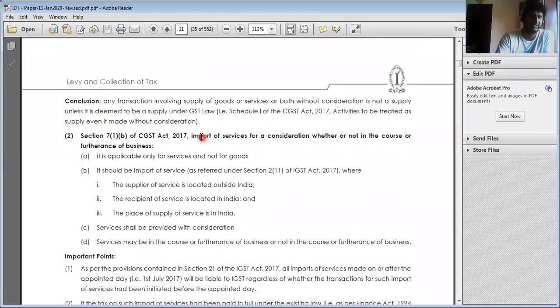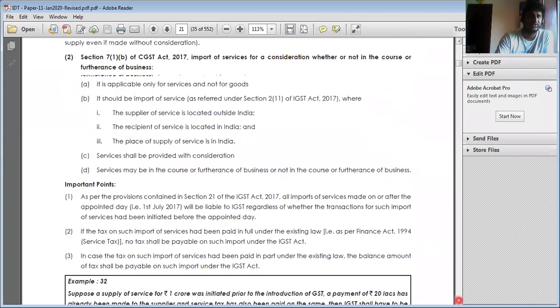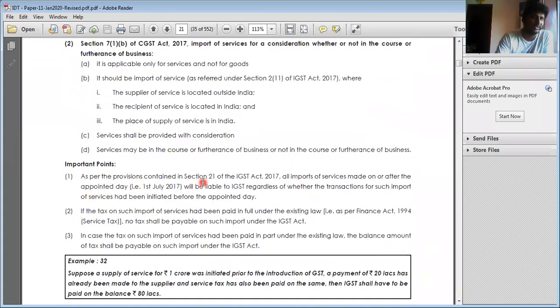7(1)(b), we already discussed: import of services, whether there is consideration, whether it is in the course of business or not. What is import of services? It is nothing but services, only services, not goods. The supplier is located outside India, the recipient is in India, and the place of supply is in India. Consideration received, whether in the course of business or not, is irrelevant. Here, as per the provision contained in section 21 of the IGST Act 2017,